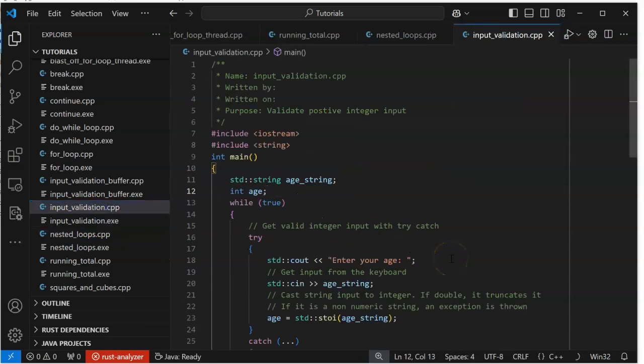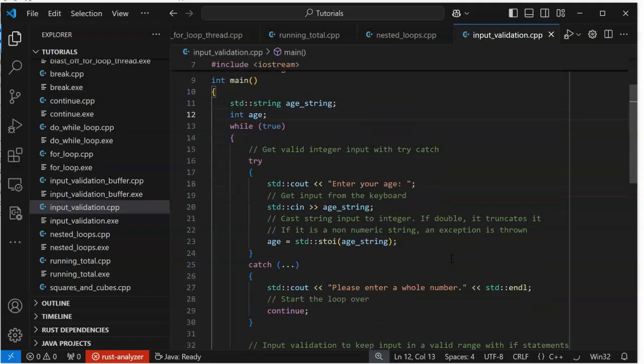All right, so how do we do input validation? Well, we do the same thing we've done before, except when we get this, we have to specify, instead of just cin, we're wanting to get in a string, right? Well, we don't want to get a string.